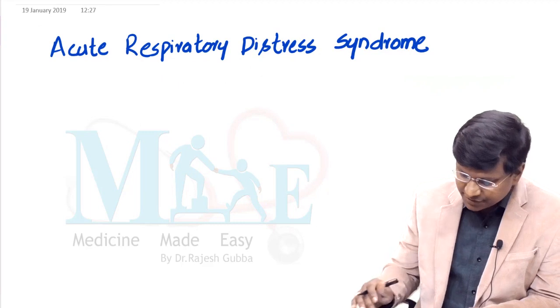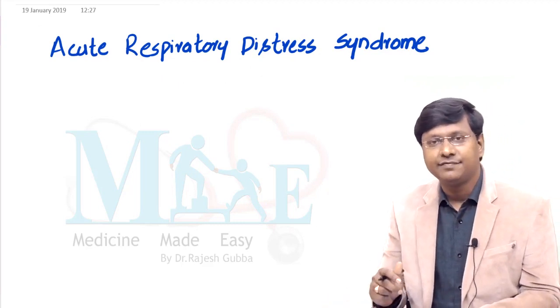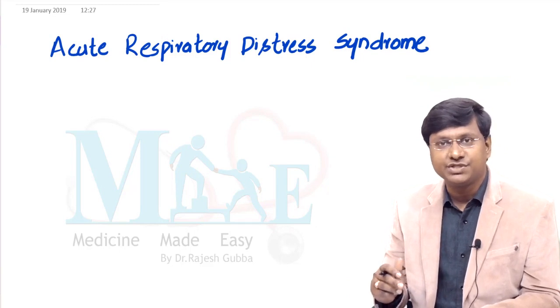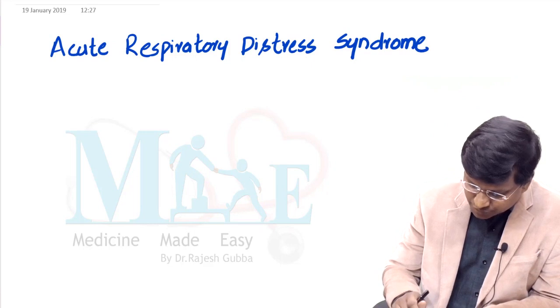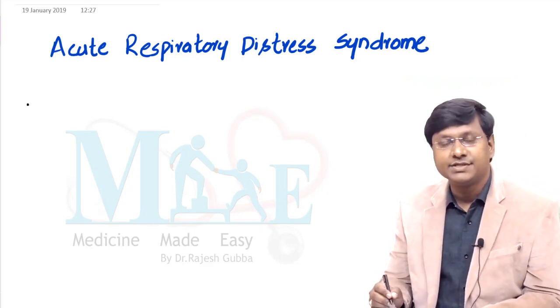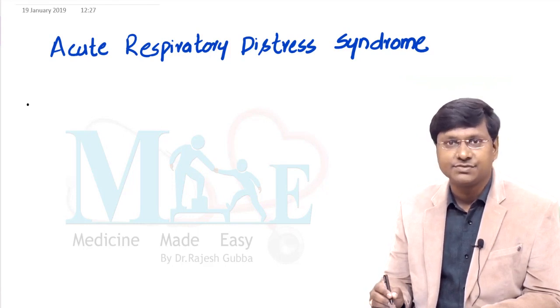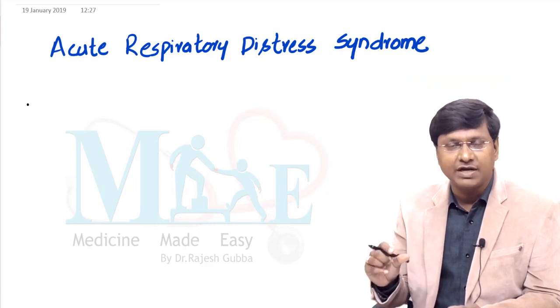Now, in these patients with acute respiratory distress syndrome, why do they have the respiratory distress which is sudden in onset? Because the very important point you should remember is, in these patients with ARDS, there is diffuse pulmonary parenchymal disease. The lung damage is not at one particular area.